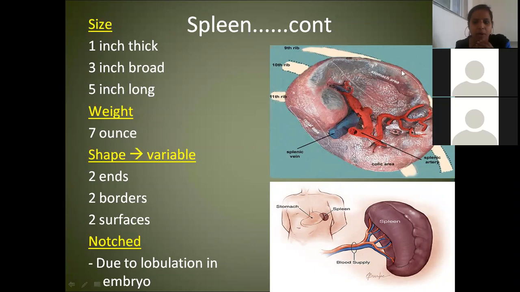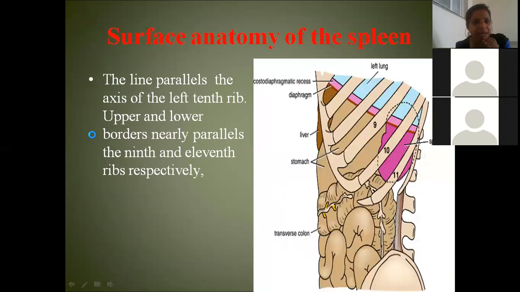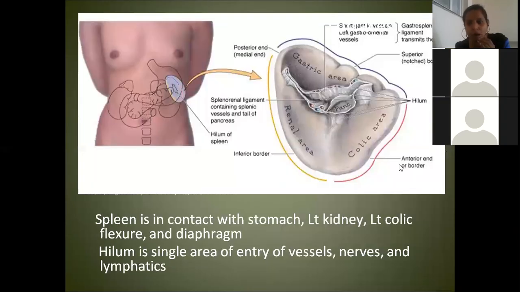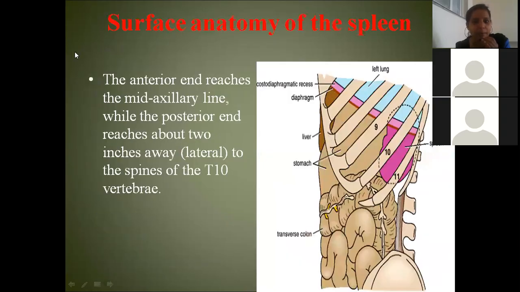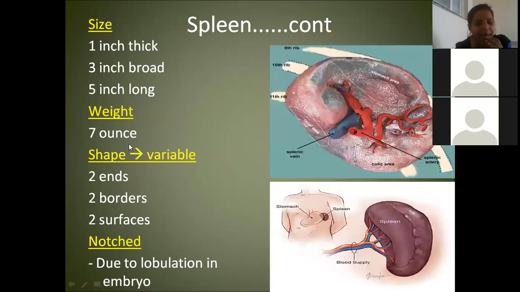Now coming to the spleen, overall it is 1 inch thick, 3 inch broad. This is the breadth. 5 inch long, 7 ounces in weight. If you look at these numbers, they are odd numbers: 1, 3, 5, 7 and 9, 10, 11. If you consider those ribs, all odd numbers from 1 to 11 you can remember for the spleen, which is actually called Harry's dictum. Harry Potter is there, no? Like that. Harry's dictum, easy to remember.